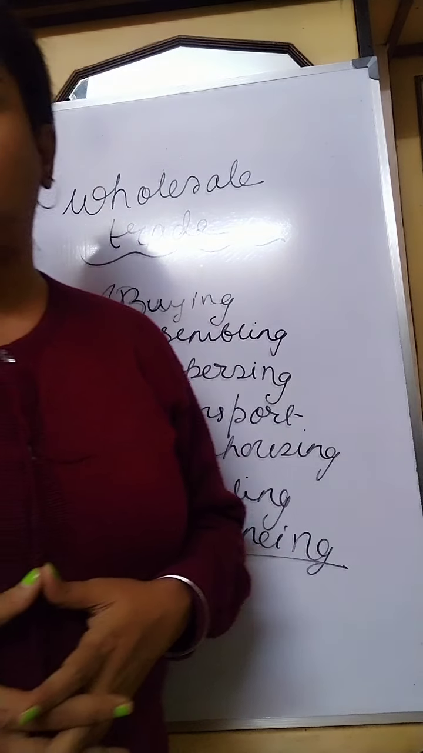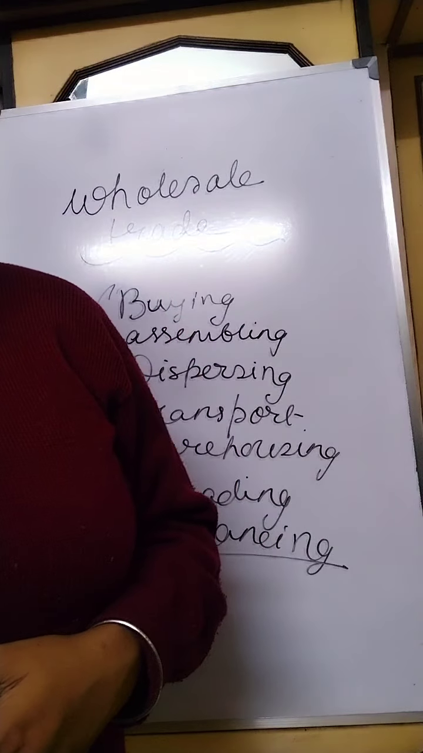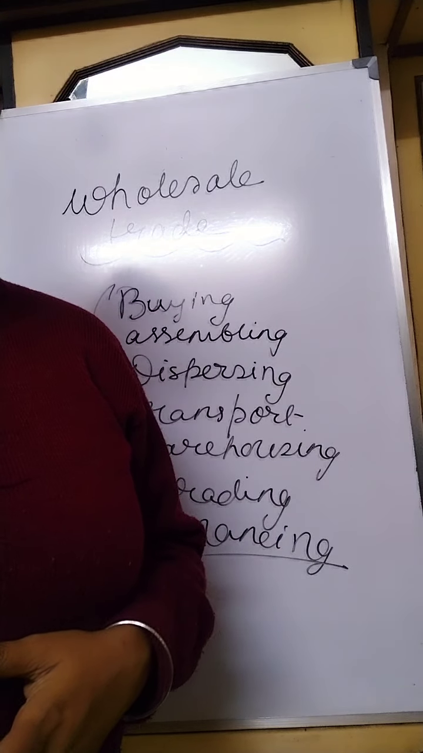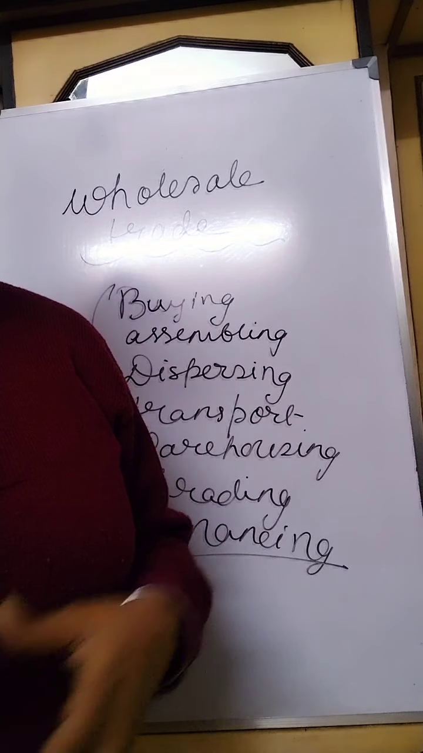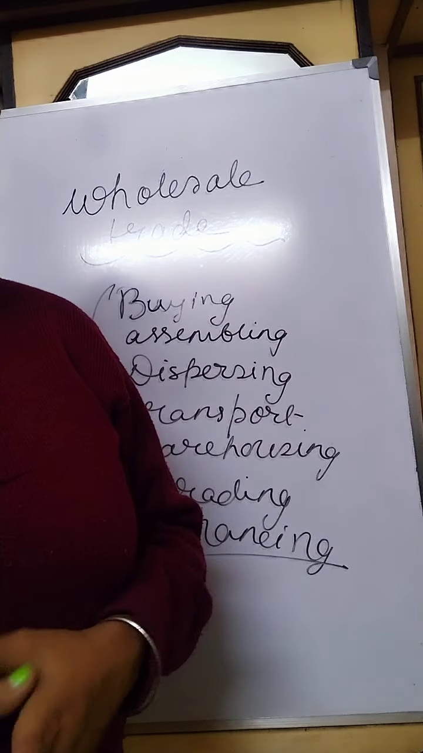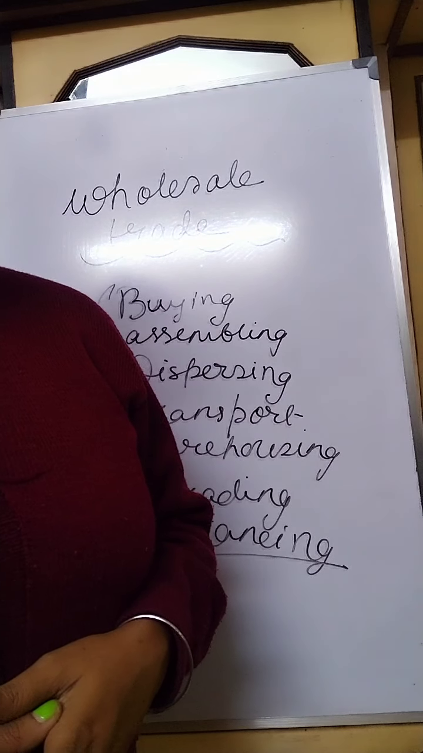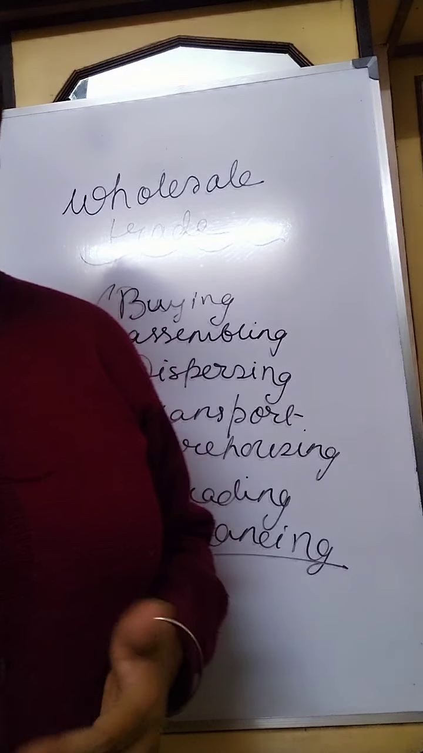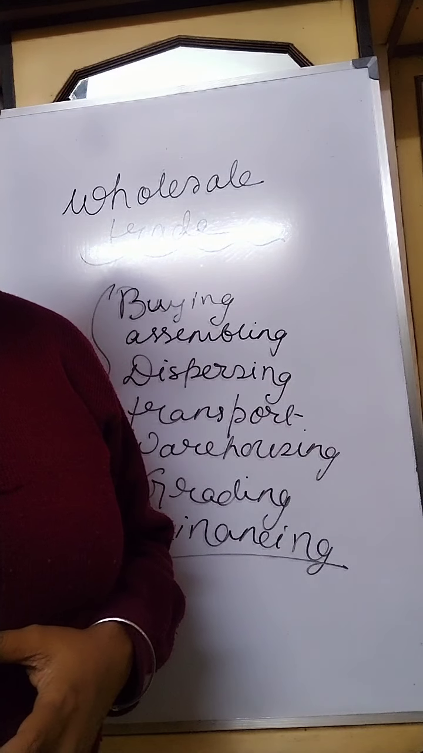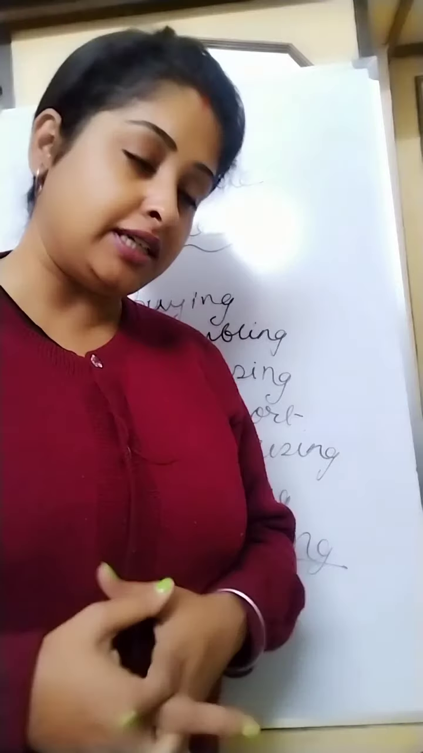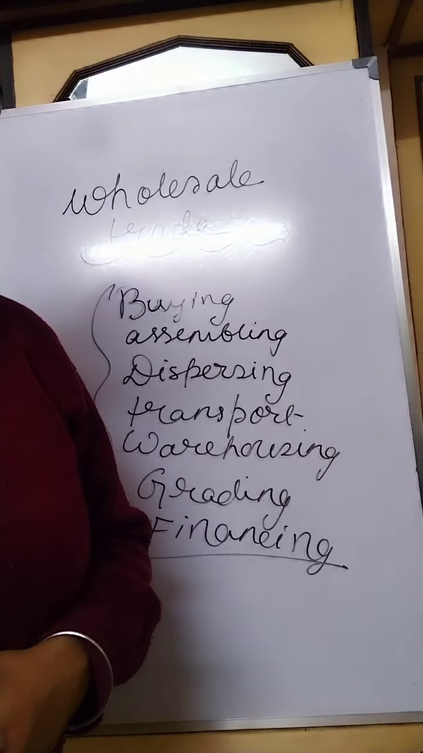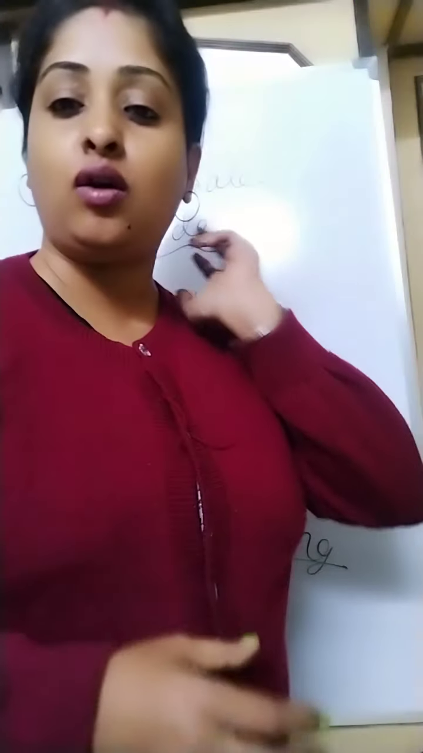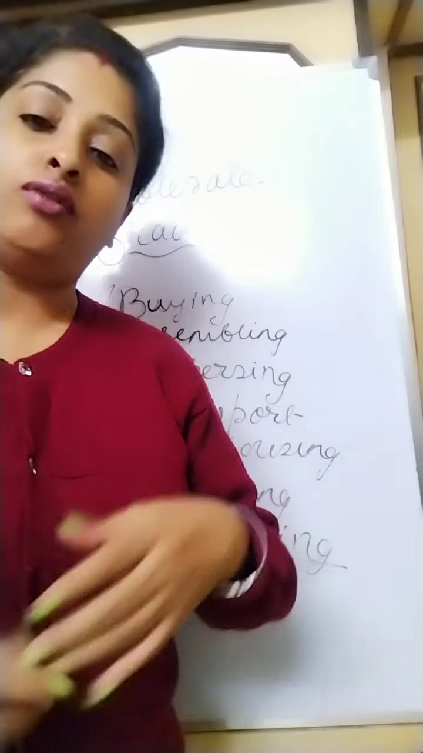Then grading and packaging. Many wholesalers sort out goods according to size, shape, quality, etc. They break the goods into small lots, repack them, and put their own labels and brand names. In this way, they perform the functions of packaging, branding, labeling, grading, so that the retailers are assured of uniform quality and quick supply, and also quality supply. So grading, packaging, labeling, branding, all these come under the functions of warehousing.